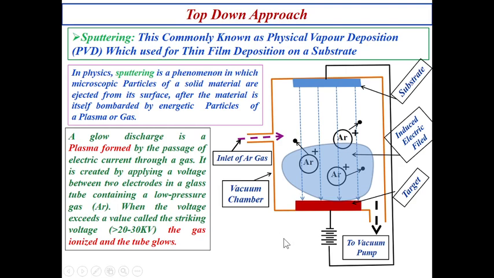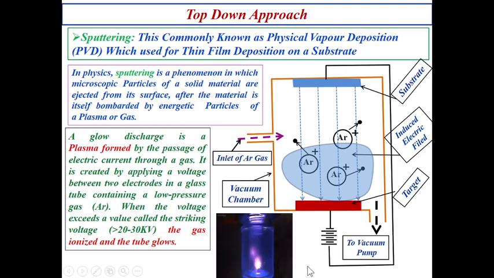Here you can see a real time image. This glow is nothing but the plasma, formed due to this high applied electric field. This is your vacuum chamber, and this is formed. See, it continuously increases, that means argon gas is continuously ionizing.